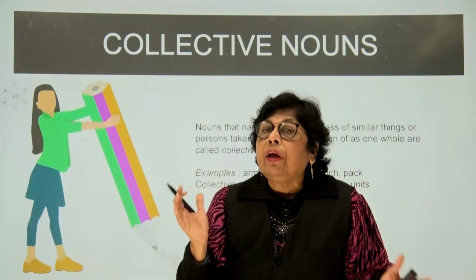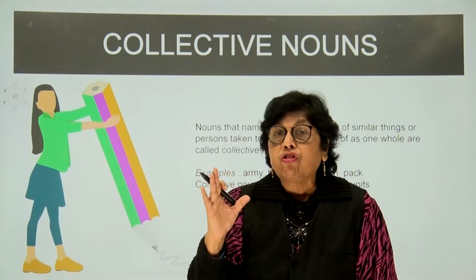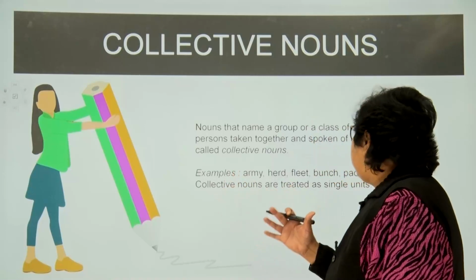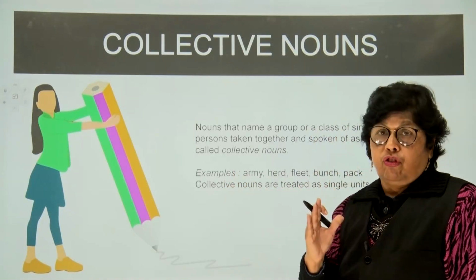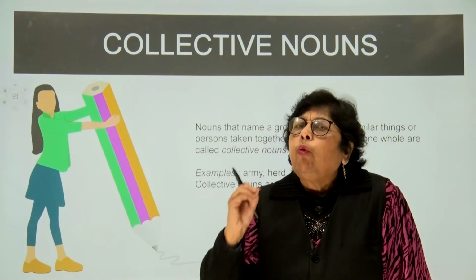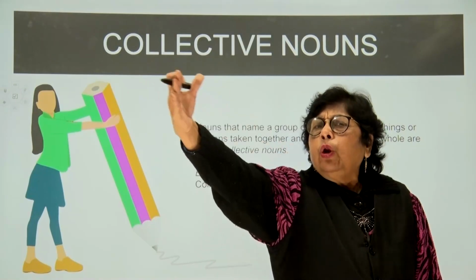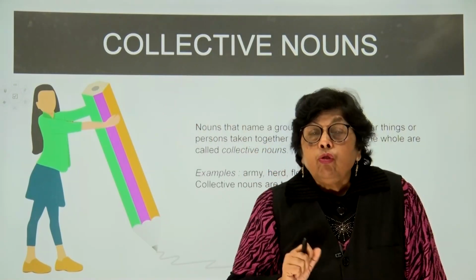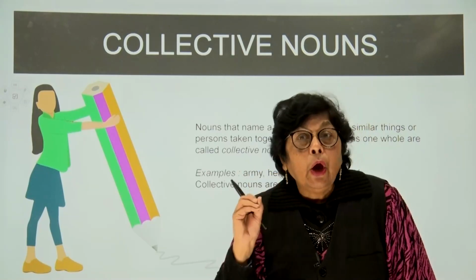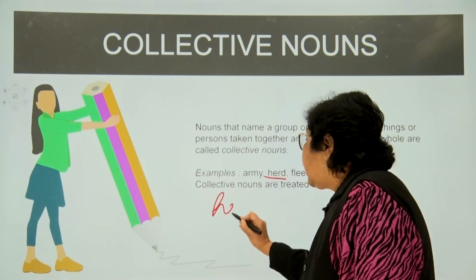Next we have the collective noun. Now, what is a collective noun? C is for collective, C is for collection. Well, children, when a group of similar things is standing together, remember, it has to be similar. Like when you're traveling on the highway, you see there are a lot of cattle on the road. So what do I say? Not "so much of cattle." No. What I would mention is a herd of cattle.